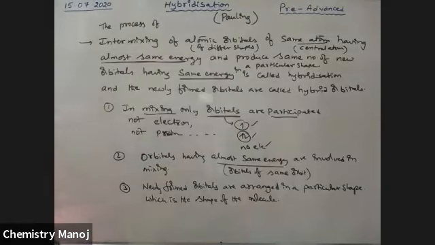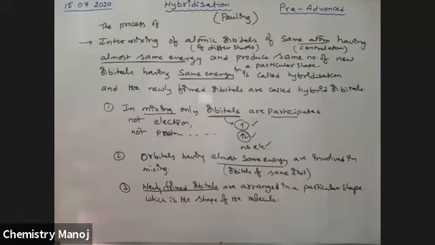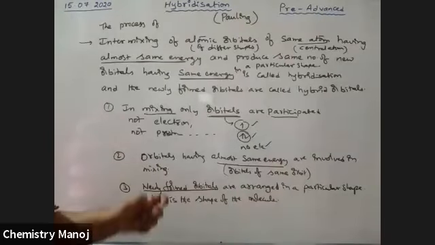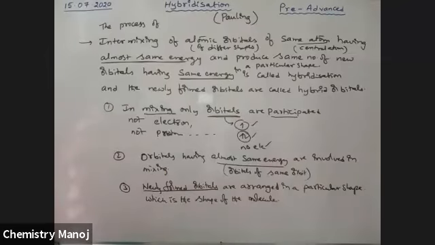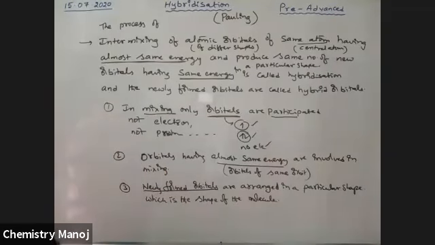Newly formed orbitals are nothing but hybrid orbitals, and hybrid orbitals are arranged in a particular shape. That shape is the shape of the molecule. Therefore, the hybrid orbital shape is the molecule shape. So the shape of the molecule is decided by hybrid orbitals, and the hybrid orbital shape is decided by the type of hybridization. It is very, very important.